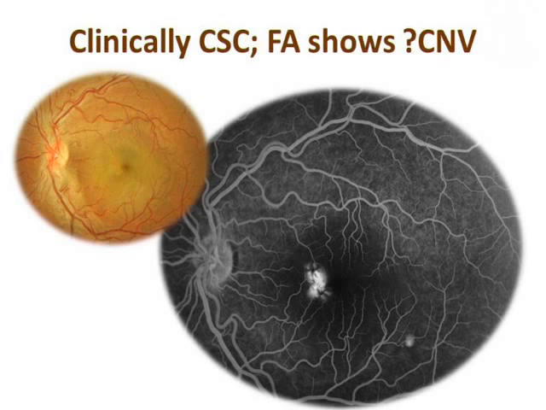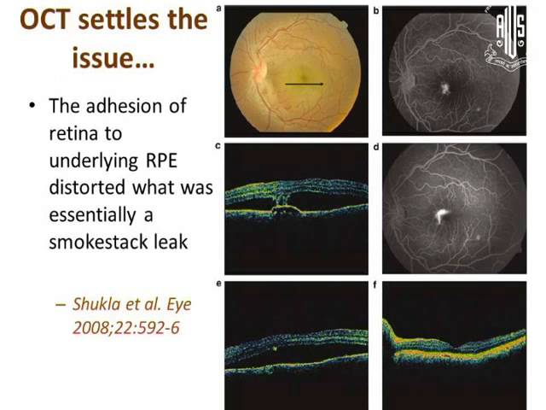However, fluorescein angiography is not the panacea for all cases. In this case, it looked like a classic CSCR. Angiography actually confused us. It showed a picture which looked like a CNVM. So we thought it was probably CNVM secondary to CSCR. Now the problem is CNVM develops in CSCR only when it is chronic, and this looks like an acute one. So what's the confusion? The confusion was resolved when we looked at the OCT. OCT showed that there was an attachment of the retina by some fibrin strands to the PED, and this was distorting what was classically an ink blot leak, smokestack leak, into this atypical picture.